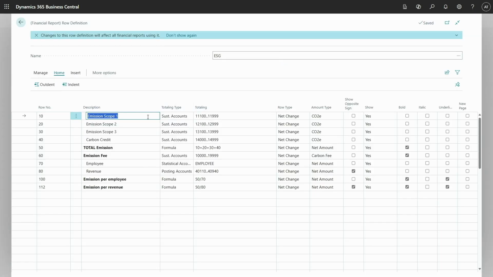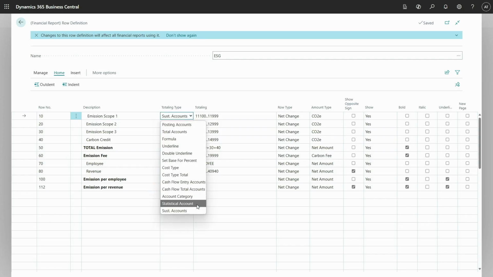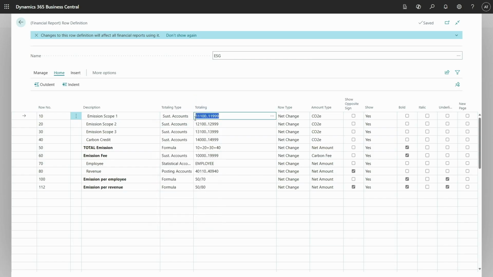I have emission scope 1 here, and what we added in totaling types, I have now sustainability accounts. I enter a filter from 1100 to 11999, and the row type did not change, but in amount types we can use carbon equivalent and carbon fee. So we can use these two options for reporting. Then I have emission 2, emission 3, carbon credit. Here, as we bought some carbon credit, we are using formulas, emission fee. As I said, this is carbon fee.